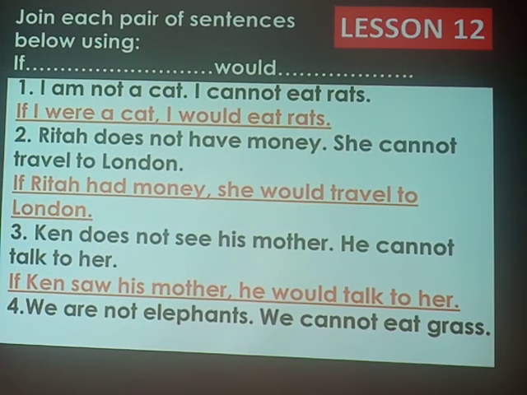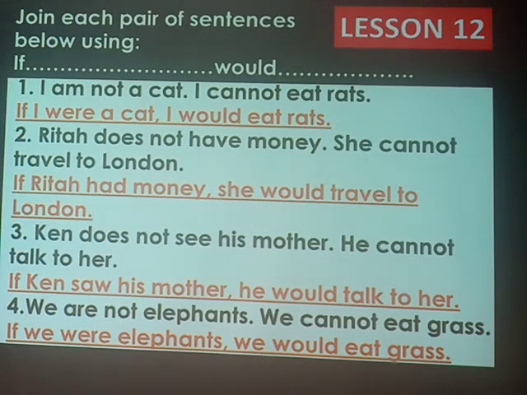So, what do we have as a helping verb there? It is are as a helping verb. So we shall change it to the past simple form. What is the past simple form of are? That one will automatically change to were. So the answer must be, if we were elephants, we would eat grass. Because we are not elephants, we cannot eat grass.